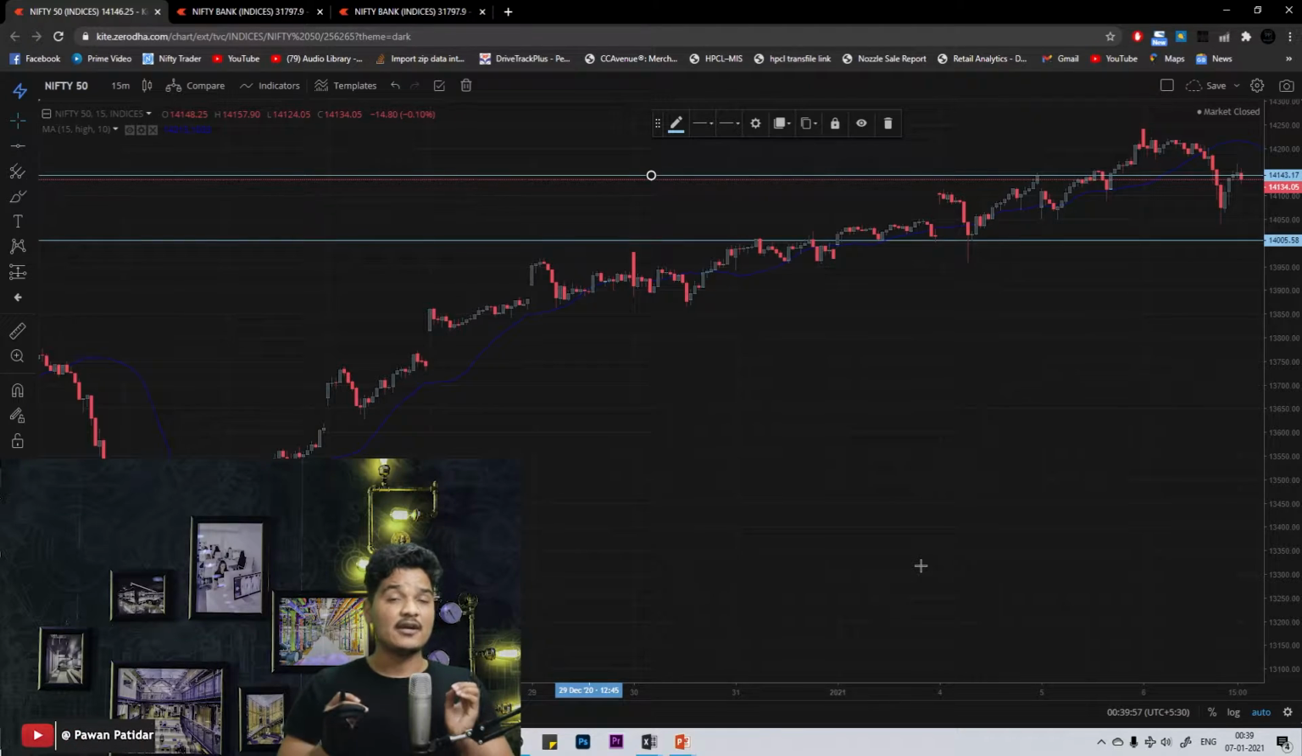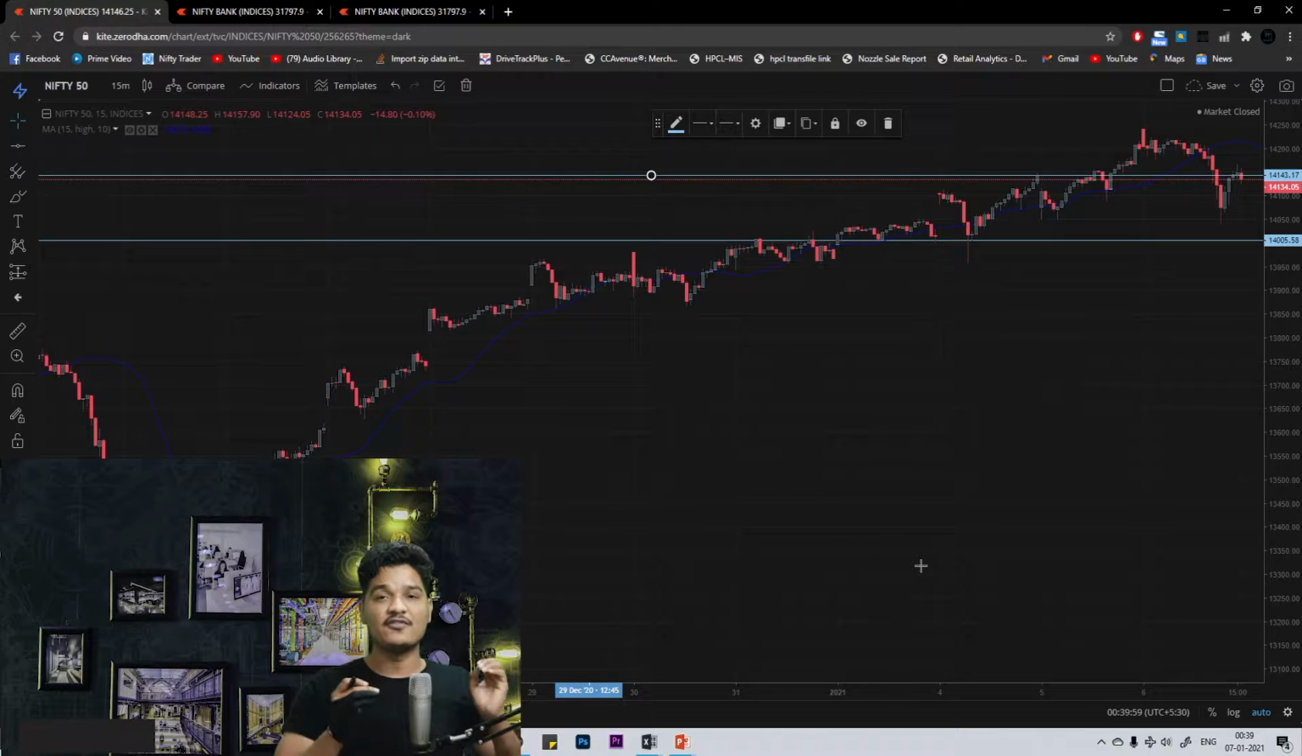Well, to find out support and resistance, we are going to analyze several data, and we are going to take common support and resistance based on the data. So let's start our analysis. First, we'll be seeing the chart analysis. In chart analysis, we'll be finding out support and resistance.